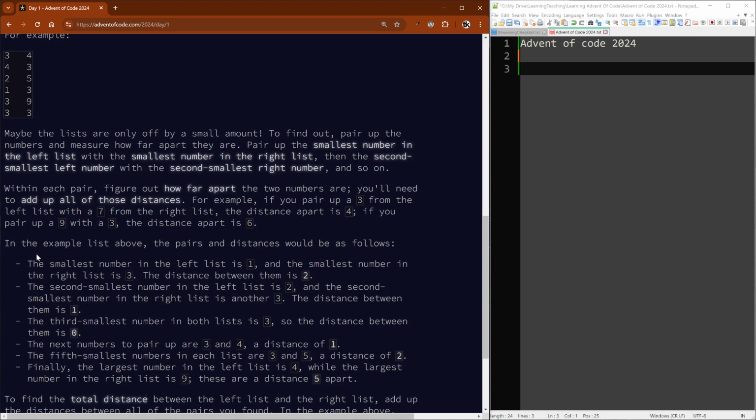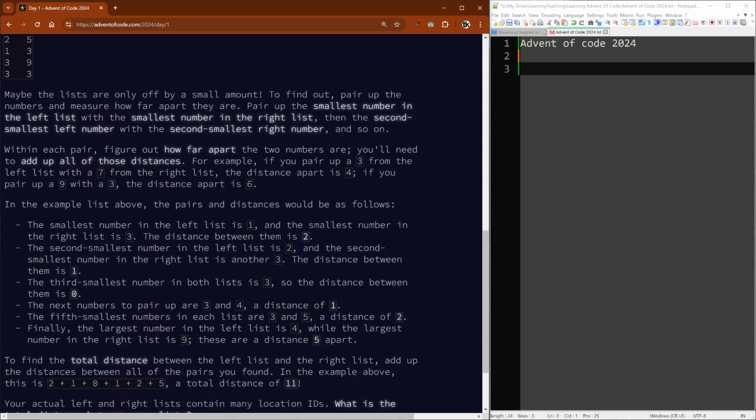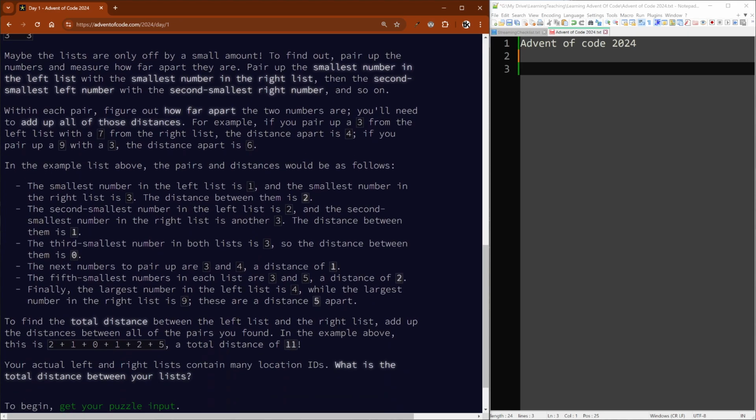The second smallest number in the left list is 2, and the second smallest number in the right list is another 3. The distance between them is 1. Okay, showing us how these examples work. And then we're just adding up all those distances. And it's a distance, so it doesn't really matter if it's 9 minus 4 or 4 minus 9. It's about the absolute distance between them.